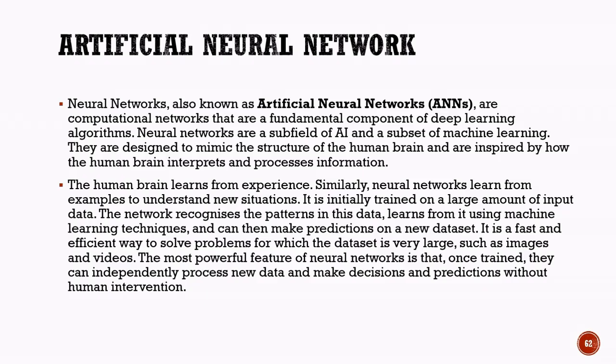One of the greatest advantages of neural networks is that, after training, they can process new data automatically and make decisions or predictions with very little human intervention. In summary, an artificial neural network is a deep learning model inspired by the human brain that learns from large amounts of data, recognizes patterns, and makes intelligent predictions or decisions.